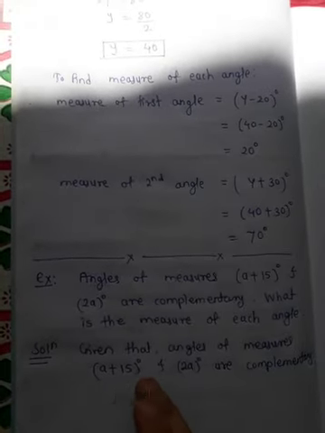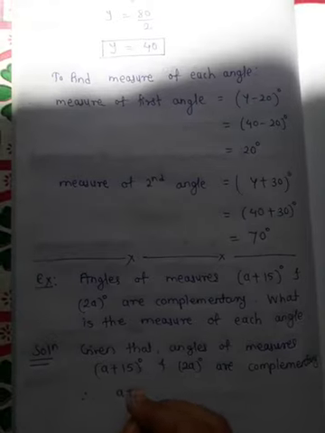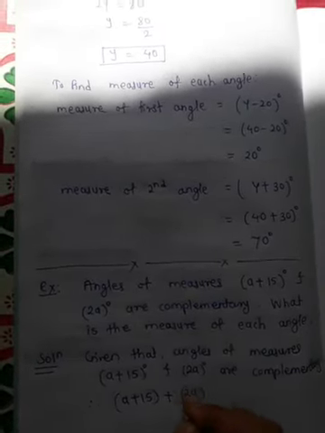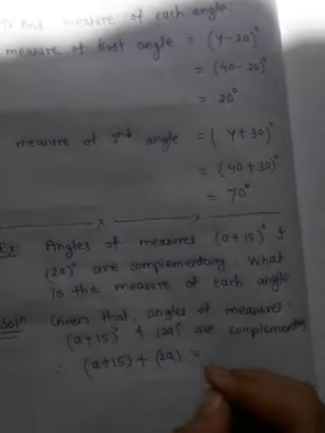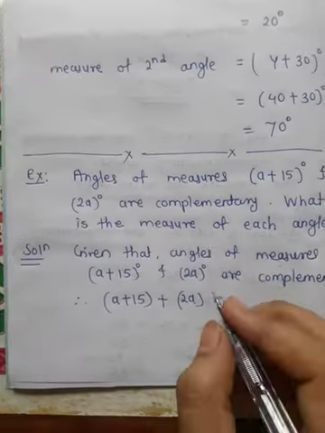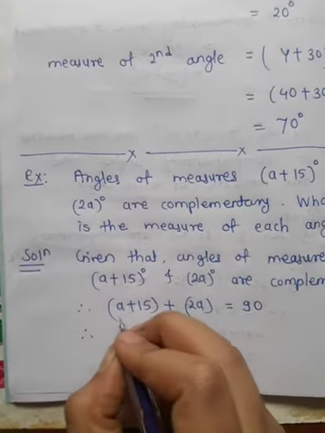So as these two angles are complementary, therefore their sum, a plus 15 plus 2a, will be 90 degrees. Okay, now solve this.